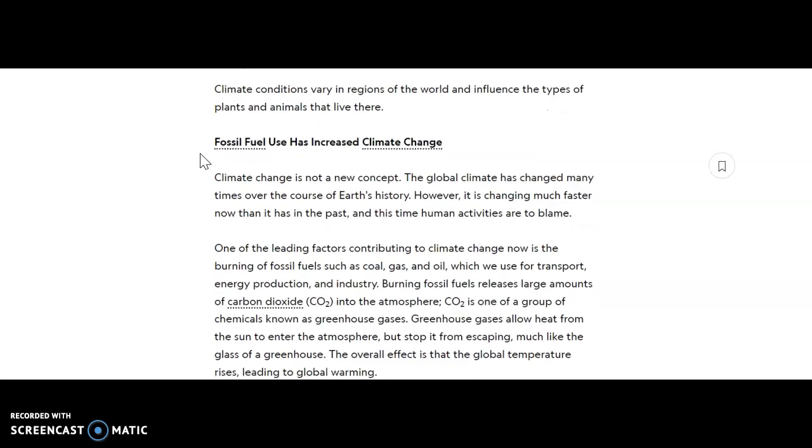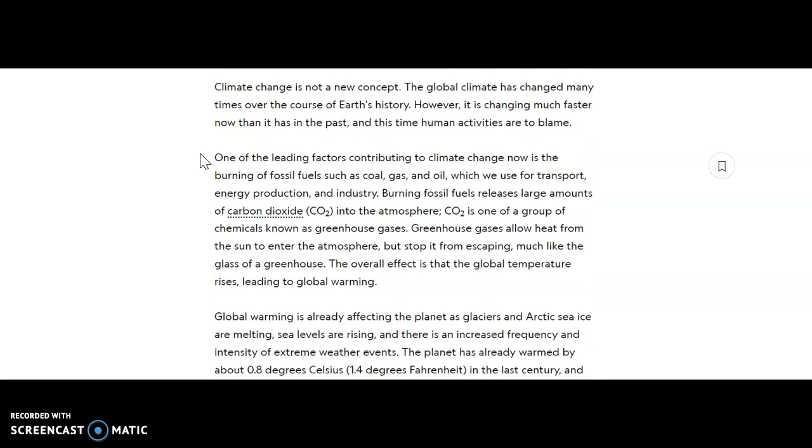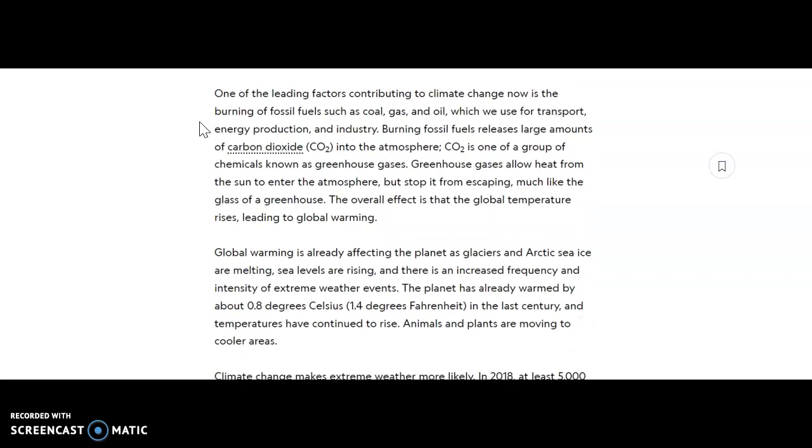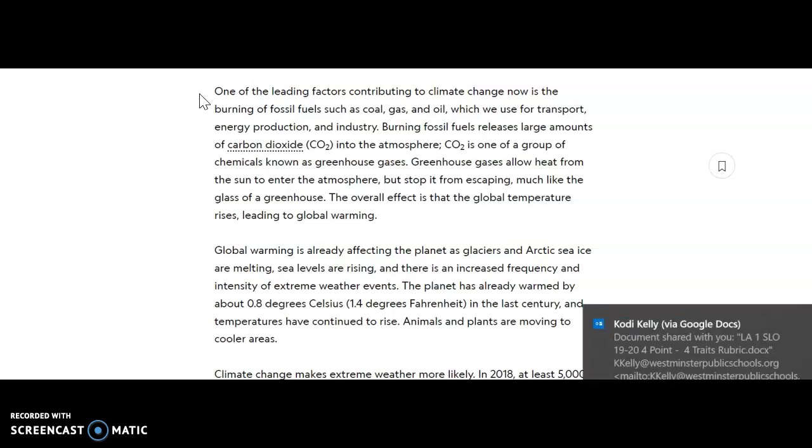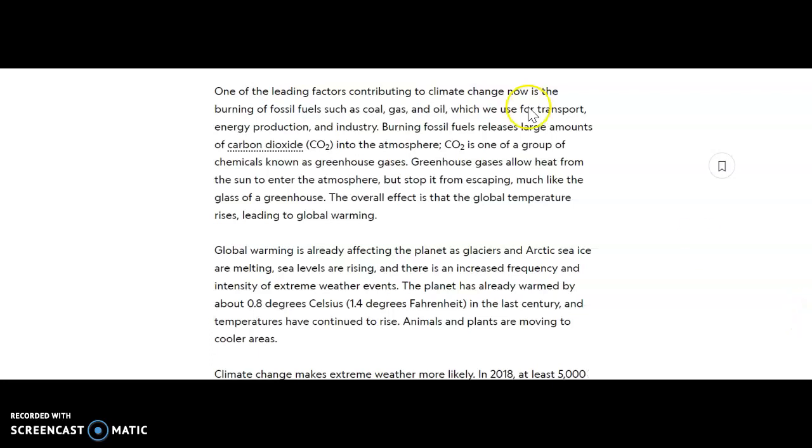Fossil fuel has increased climate change. Climate change is not a new concept. The global climate has changed many times over the course of Earth's history. However, it is changing much faster now than it has in the past, and this time human activities are to blame. One of the leading factors contributing to climate change now is the burning of fossil fuels, such as coal, gas, and oil, which we use for transport, energy production, and industry.